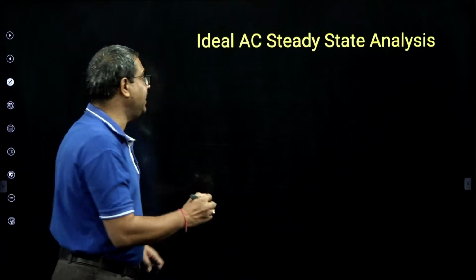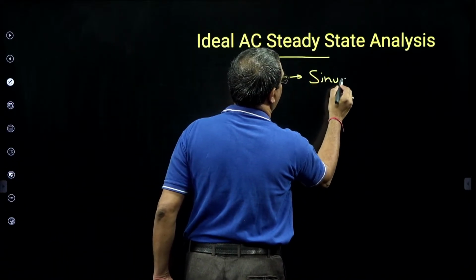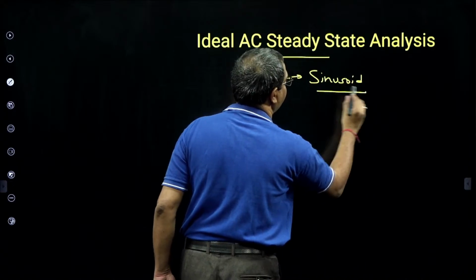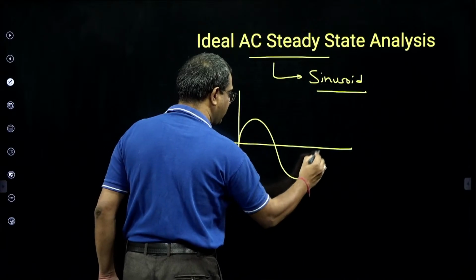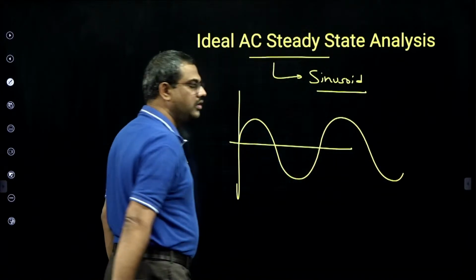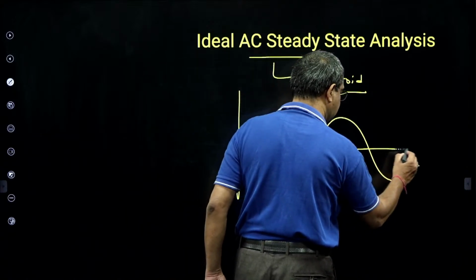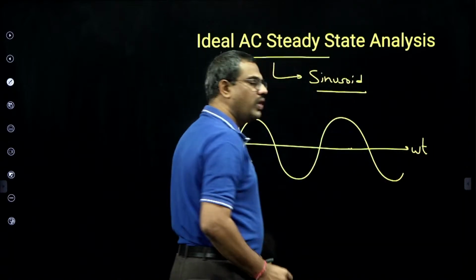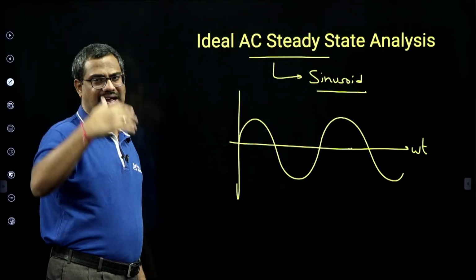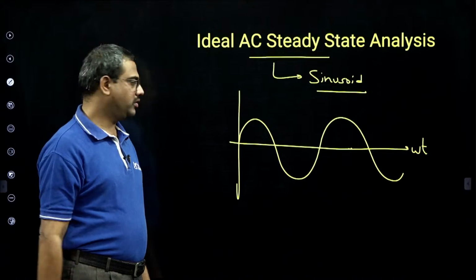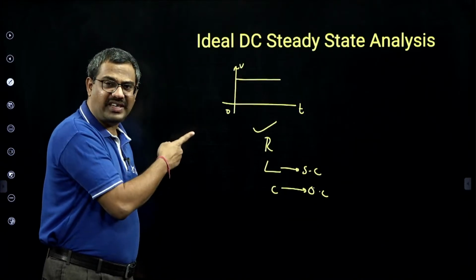That means the number one AC waveform, which is sinusoidal. Sinusoid means it can be either a sine wave or a cosine wave. This is going to be the third part, where the number one AC waveform is sinusoid. And our power system frequency is how much? 50 Hertz. Why is it number one? I did a lot of discussion in my class and in my recorded video. But this is the number one waveform at power level, while DC is the number one waveform at signal level.